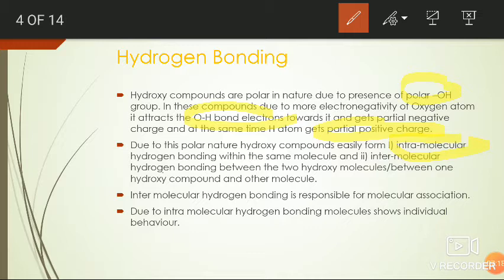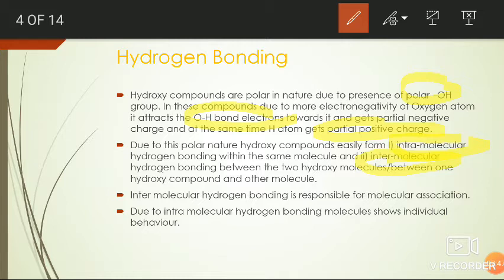Next one is the intermolecular hydrogen bond. Intermolecular hydrogen bond means a hydrogen bond formed between molecules, not within the molecule. If the hydrogen bond formation takes place between two molecules, then it is known as an intermolecular hydrogen bond.